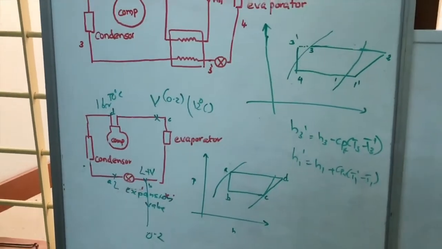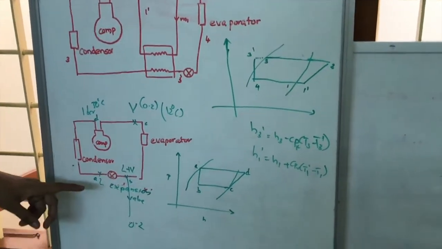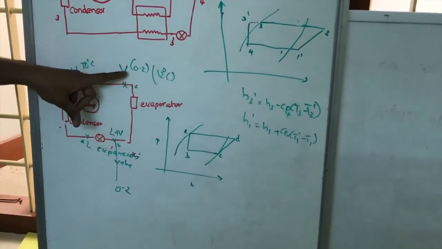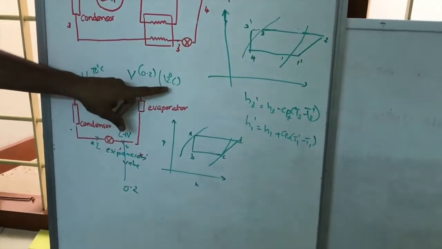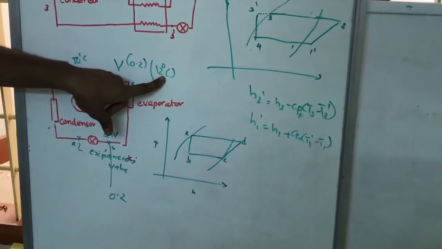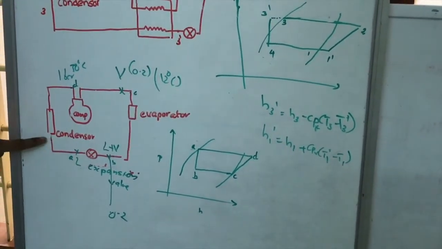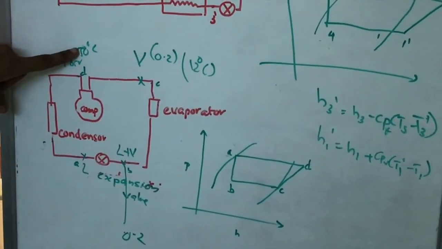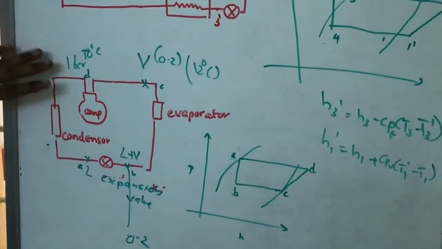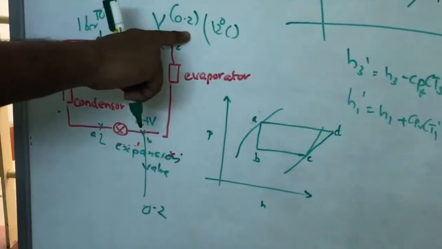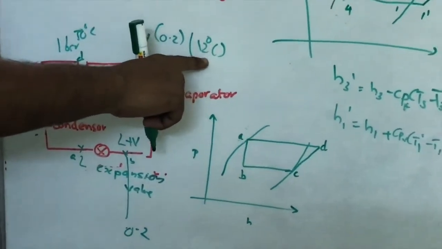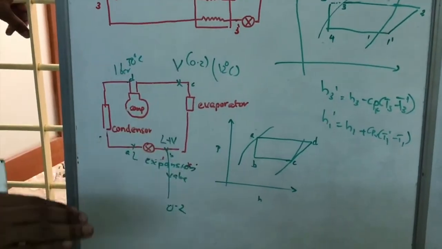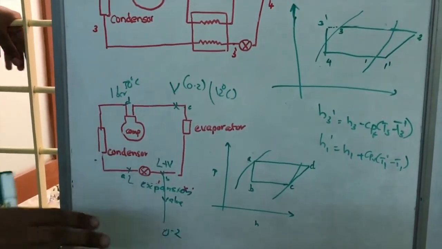Now look, after the evaporator, the vapor coming is at a lower temperature, and after the compressor, it is 1 bar and 50 degrees Celsius. At 0.2 bar, the boiling temperature was 12 degrees Celsius. That means at 1 bar the boiling temperature will be greater than 12 degrees Celsius.